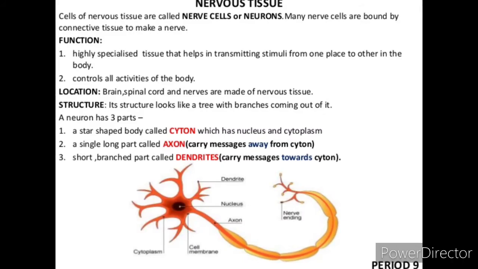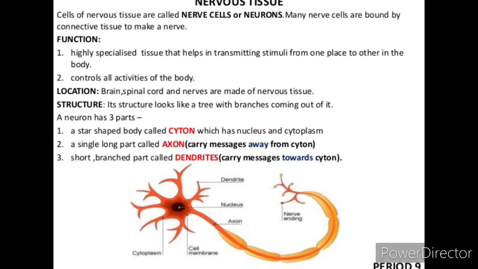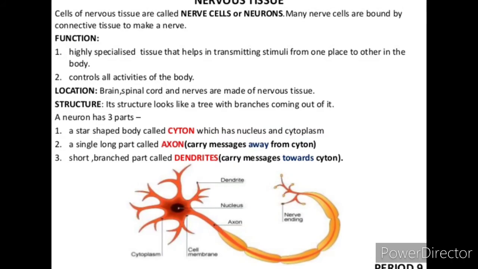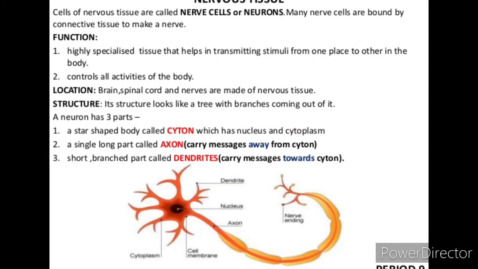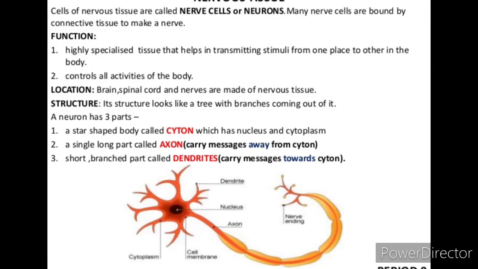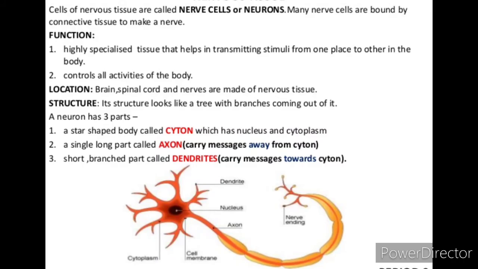And the brain, all these nervous systems are connected to our sense organs, and these sense organs have receptor cells. These specific receptor cells give stimulations to the nerve cells and these stimulations are taken to the brain.